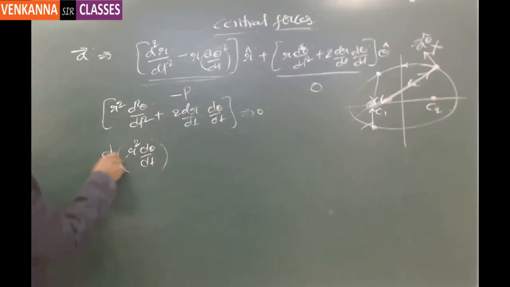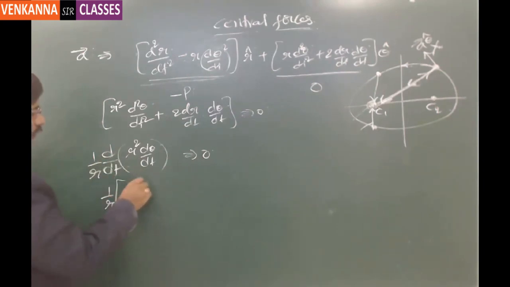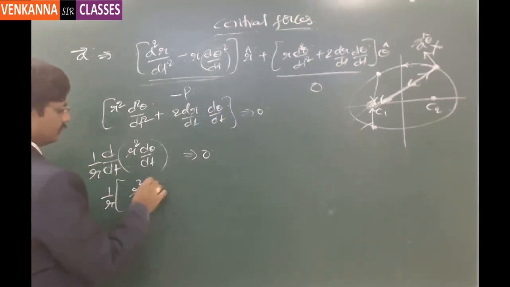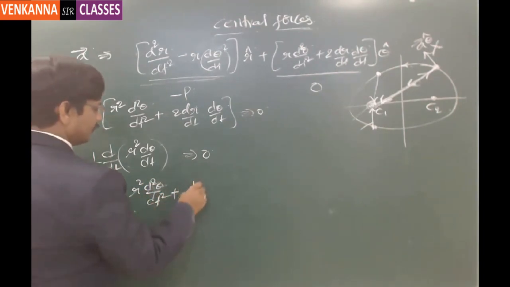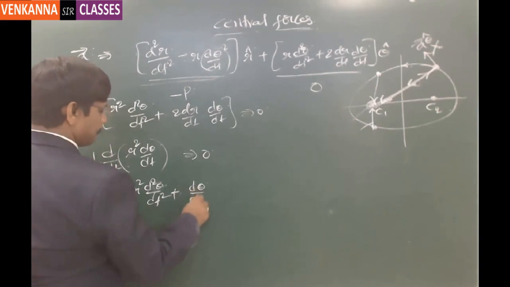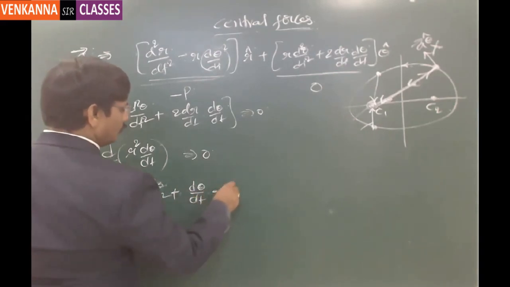If I expand the derivative d by dt of r square d theta by dt and multiply by 1 by r, I get 1 by r times r square d square theta by dt square plus d theta by dt into 2r into dr by dt.